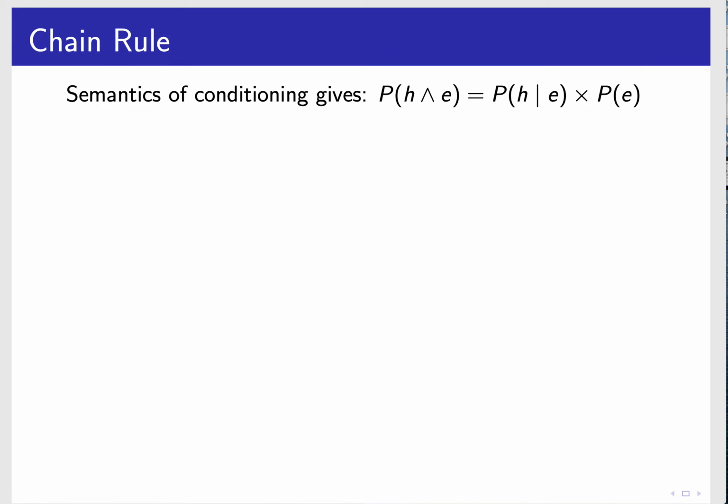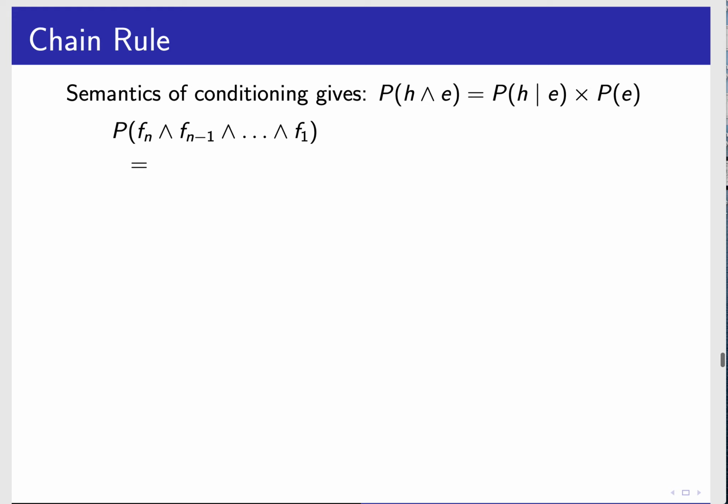All right, so let's look at a few properties that we need to reason about. First of all, there's conditioning. The rule of conditioning told us the probability of H and E is the probability of H given E times the probability of E. Before we had it the other way around, where the probability of H given E is this divided by the probability of E. We're going to write it this way. What we're going to do is look at the conjunction of a whole lot of these formulae, treat this as our new E, and apply this formula.